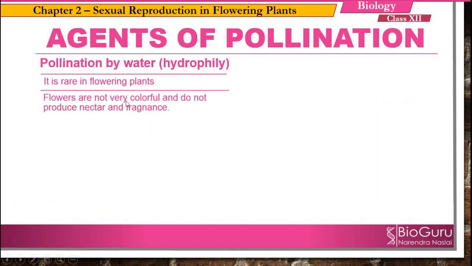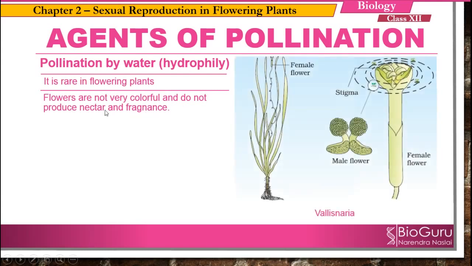So here the flowers are not very colorful and do not produce nectar and fragrance. In the case of Vallisneria, which is a freshwater plant, the female flower is taken to the surface of water by the long stalk.